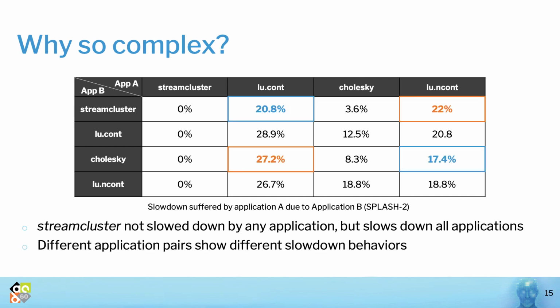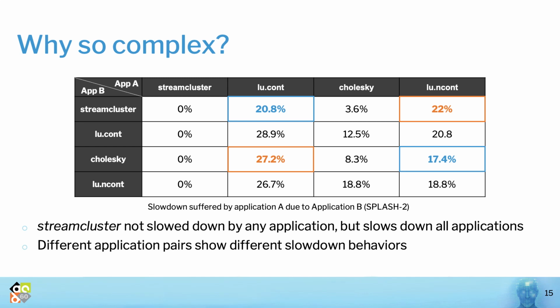Secondly, different application pairs have shown different slowdown behaviors. LU-Cont, for example, suffers a slowdown of 20.8% from Stream Cluster and 27.2% from Cholesky. You might conclude that Cholesky will always cause more slowdown to an application than Stream Cluster. Well, that's not exactly true.